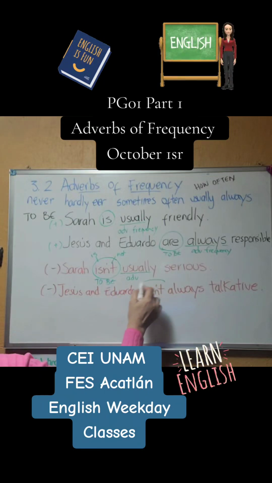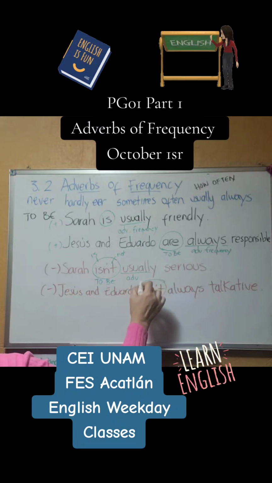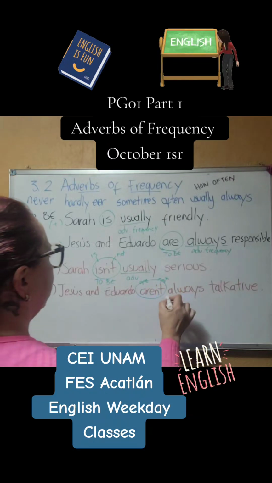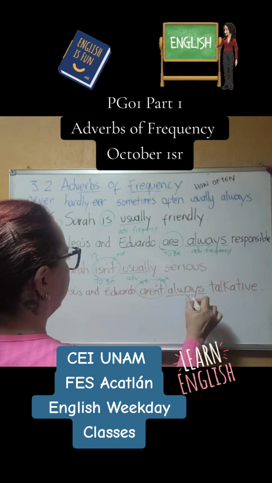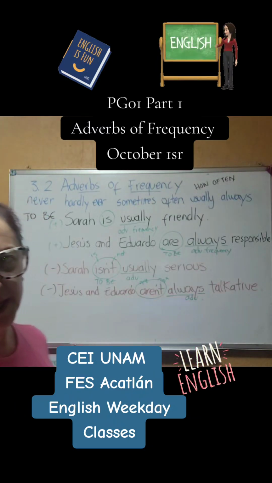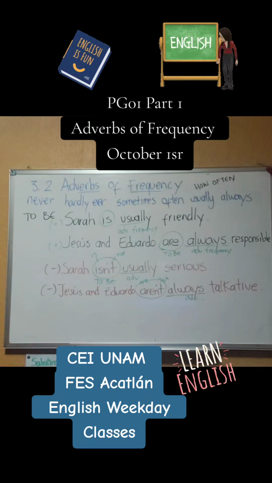So we have aren't, contraction of are not, and then we have the adverb of frequency always. Yeah, so that would be in negative. Okay, with the verb to be. So we're just talking about the verb to be right now, okay?